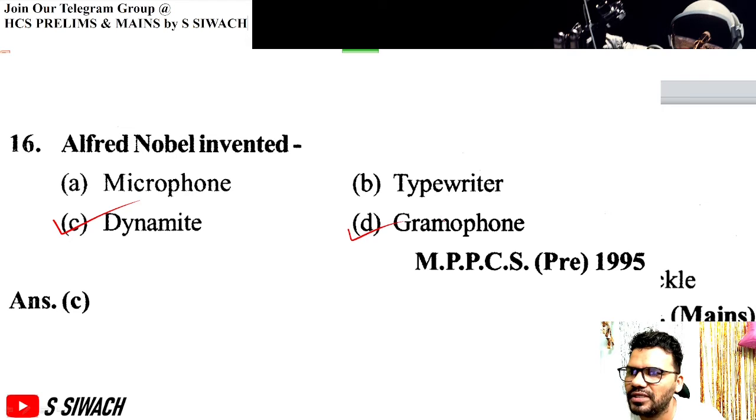Gramophone was discovered by Thomas Alva Edison, and typewriter by Scholes. Thomas Alva Edison.